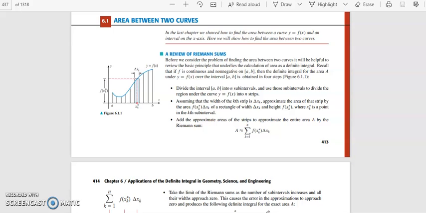These are some of the important applications of the definite integral. We'll look at these concepts in the third module.